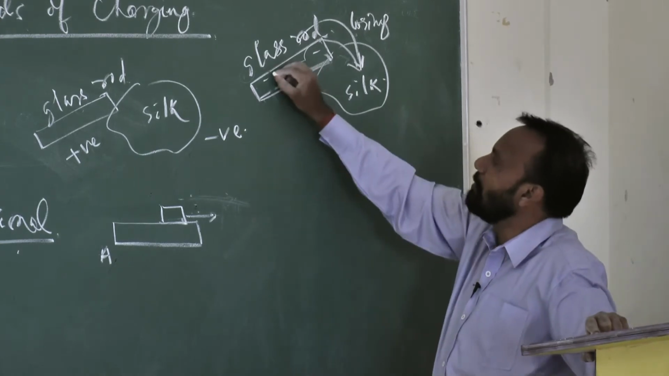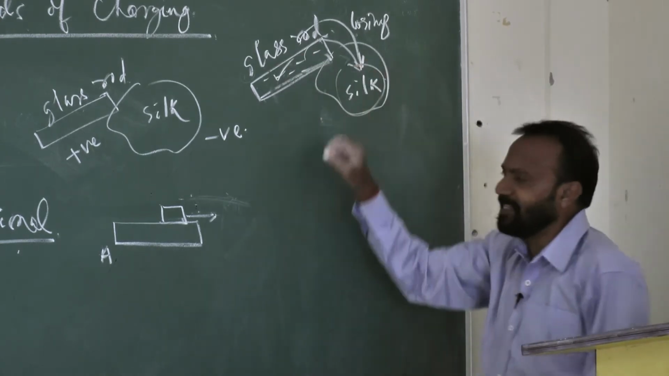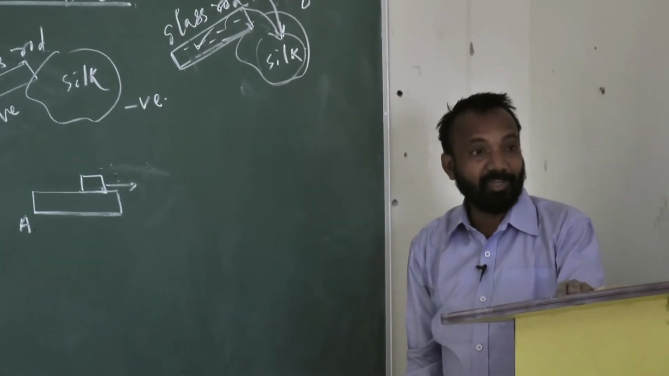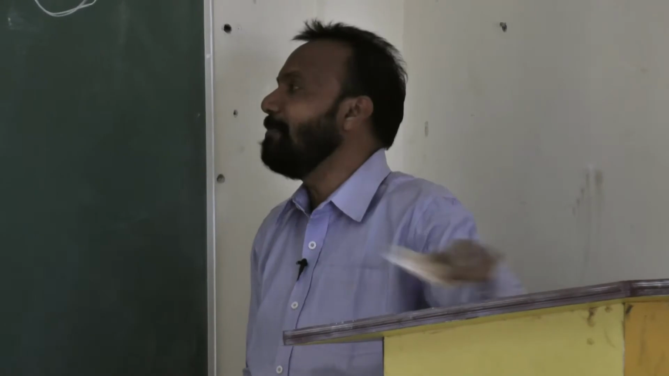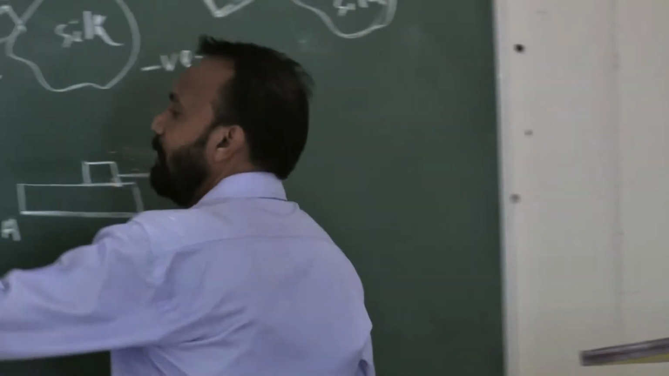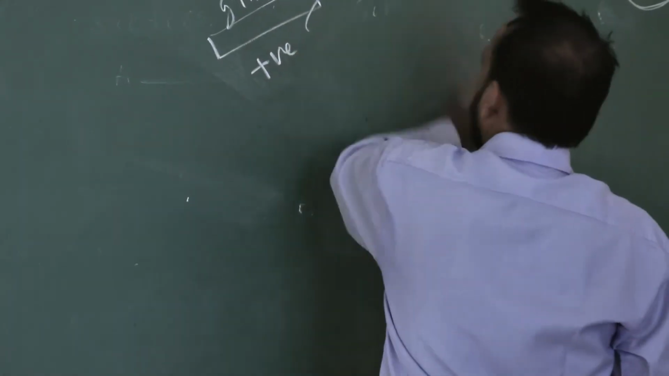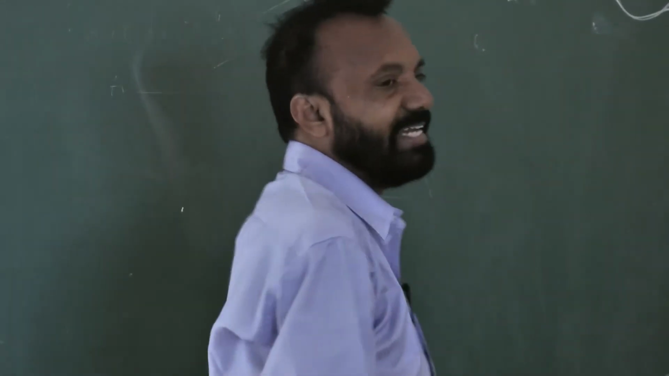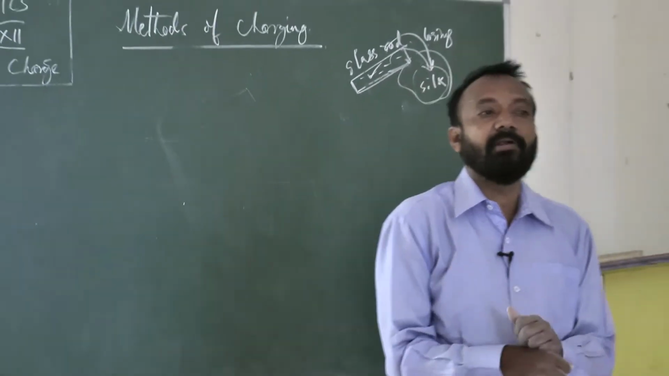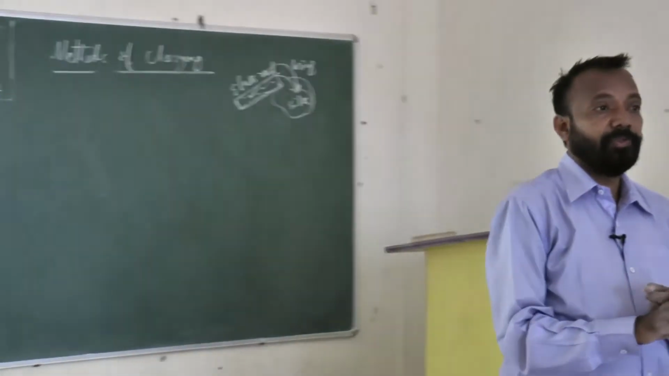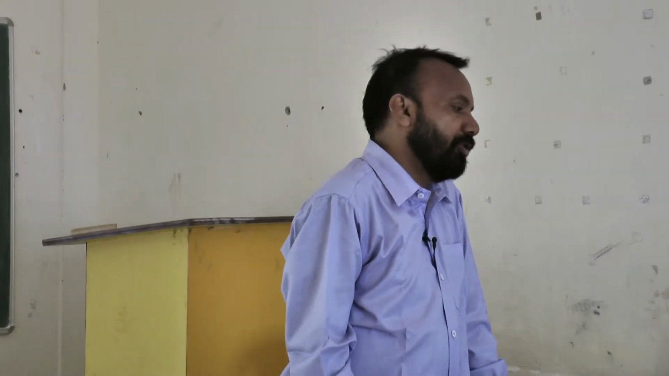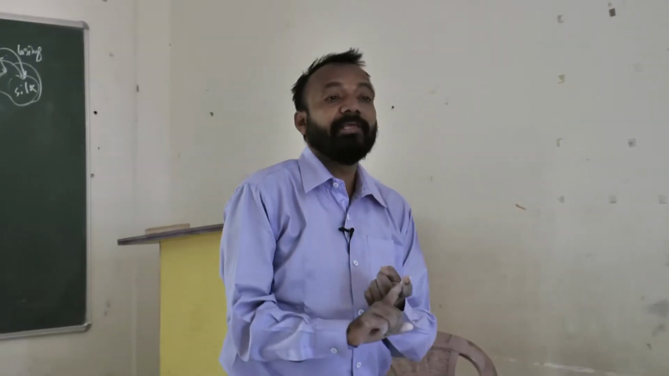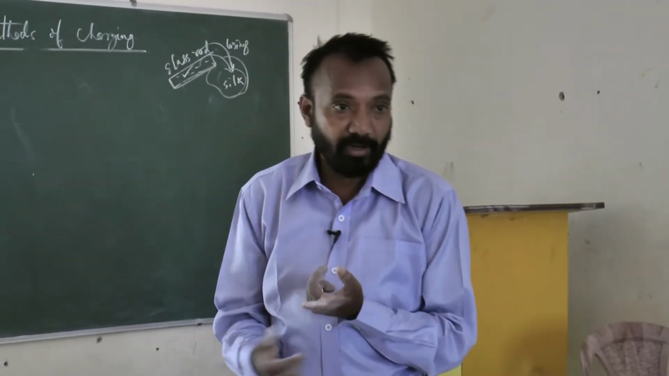That means it is becoming positive, and the silk cloth has a deficiency of electrons. So it is accepting electrons from the glass rod and becoming negative. Here, friction is also a method of charging, where one body is slid or rubbed against another body, and due to friction one body can share its charge with another body.